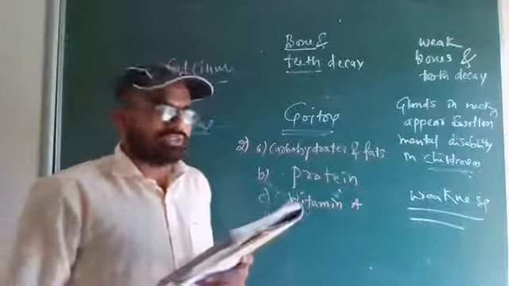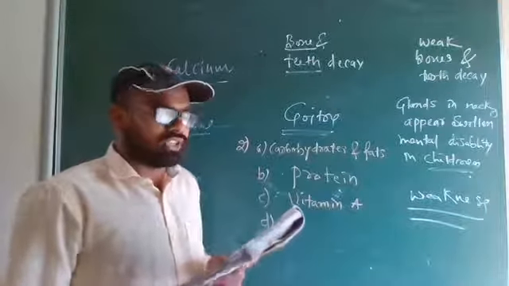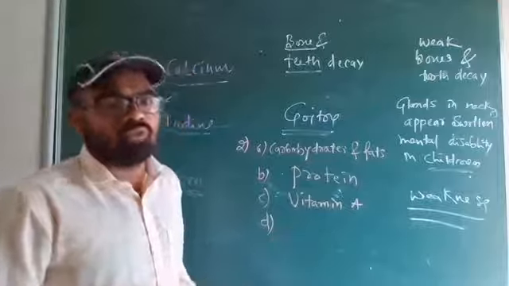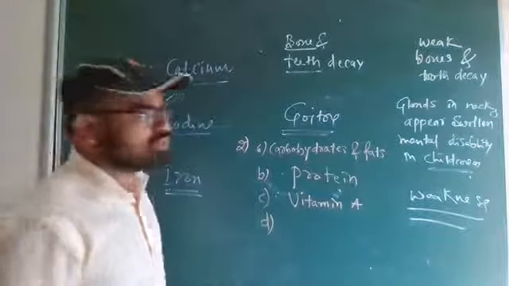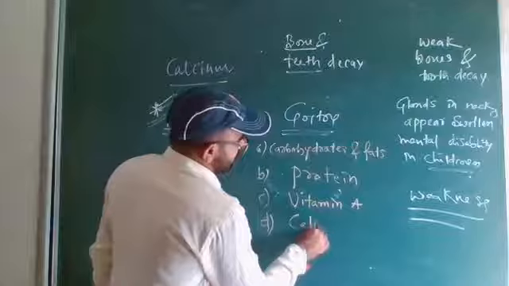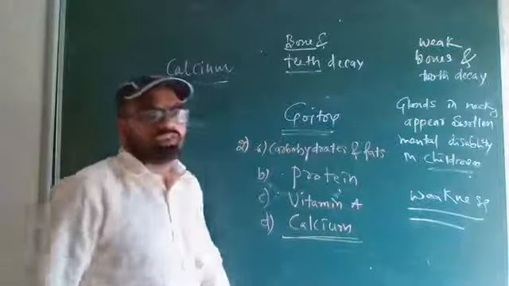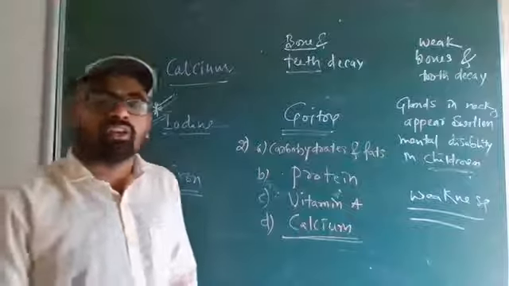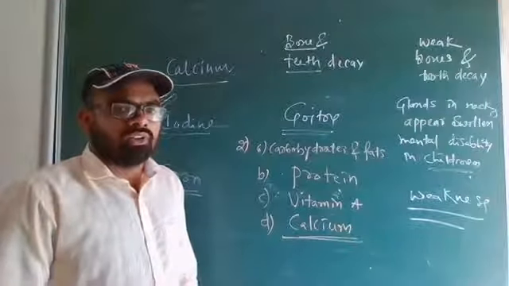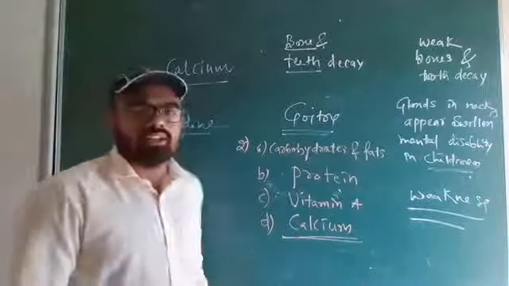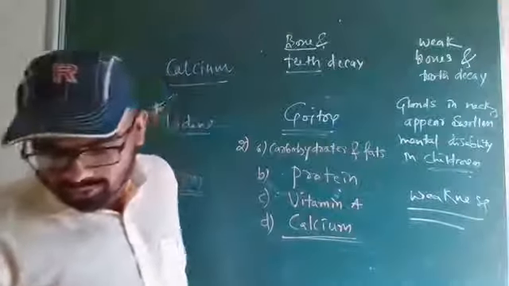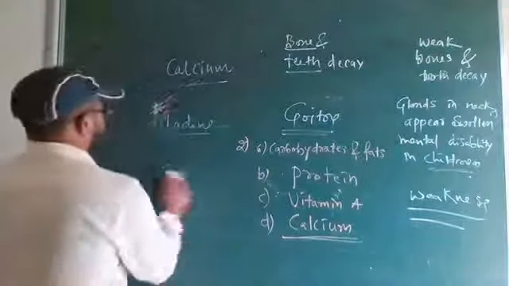D. A mineral that is required for keeping our bones healthy. What is there in bones? Calcium. Teeth and bones contain calcium. So the mineral required is calcium. Calcium is a mineral. Phosphorus, iron, iodine are minerals. Okay, so this is regarding the second question. If you have not noted down, please note this down.